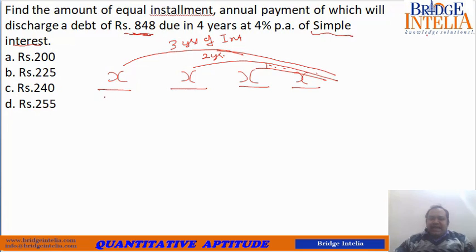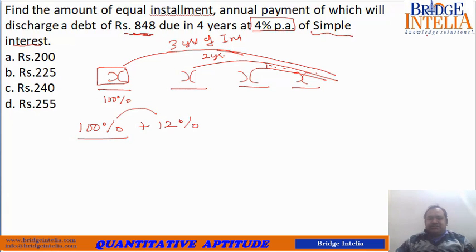So consider X to be 100% of itself. What is the rate of simple interest? 4%. So this X that you have returned will earn interest for another 3 years. So 4 into 3, 12%. So 100%, and this 100% will bring you another 12%. So this is first installment of X.